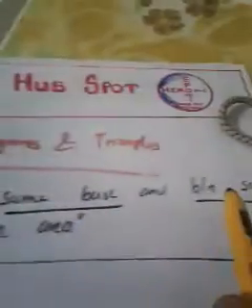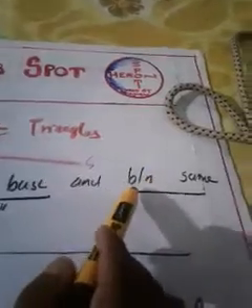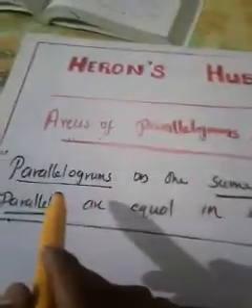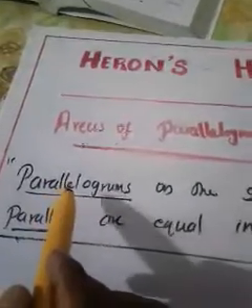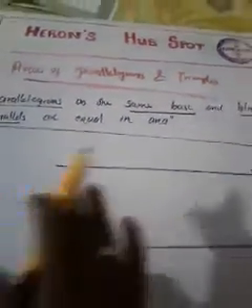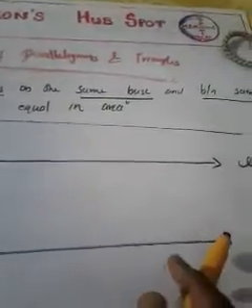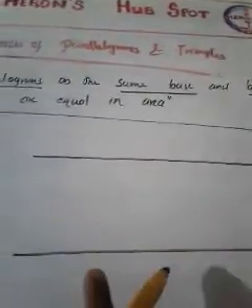That means you have to draw parallelograms in such a way that all of them are between the same parallels. That's why I drew two parallel lines. The first condition says that you have to consider parallelograms with the same base. Then can you draw some parallelograms such that all their bases are the same and all are between the same parallels?